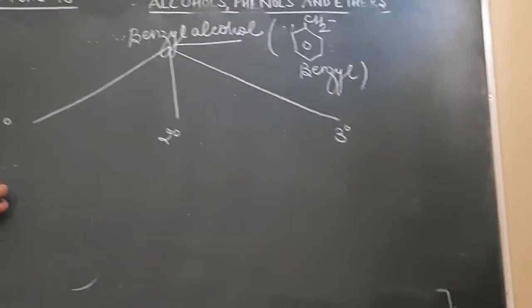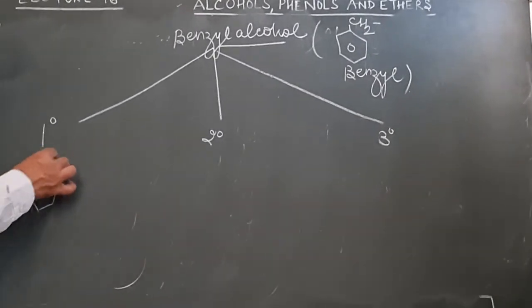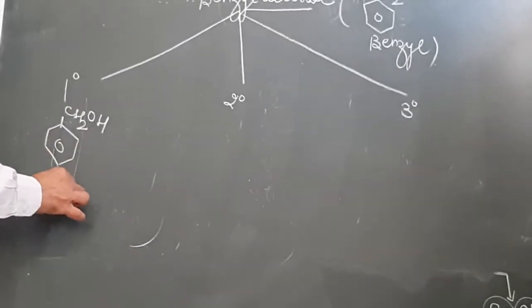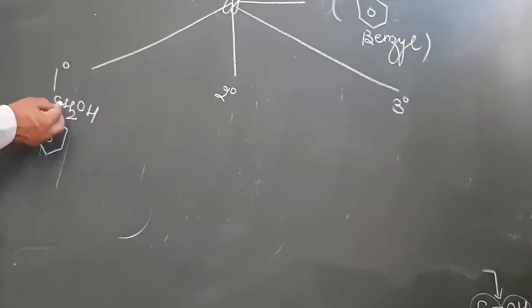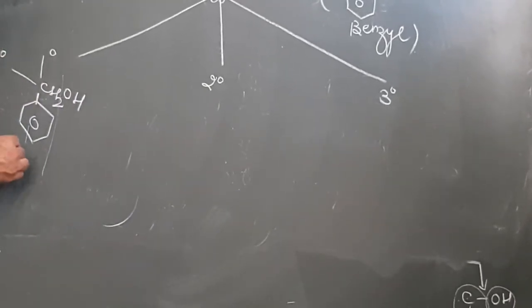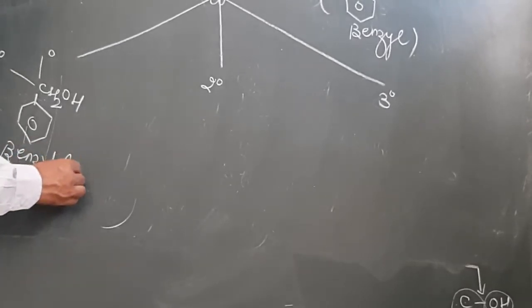Just see over here, 1 degree alcohol. If I make this structure, this will be C6H5 and CH2OH. Which group is this? Benzyl. And the OH group is attached on a 1 degree carbon atom. So what is the nature of this? 1 degree. So this alcohol will be called benzyl alcohol.